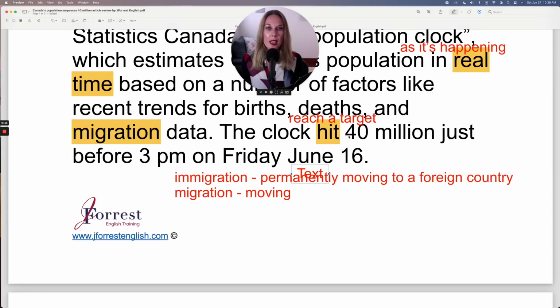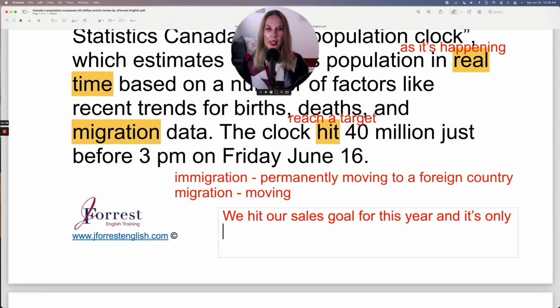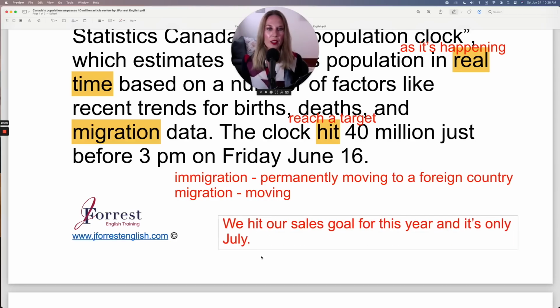So for example, in a company, they might say, we hit our sales goal for this year and it's only July. So it's only halfway through the year, but they hit their sales goal. They reached it. They achieved it. So that's how you can use hit as well. And remember that hit in the past form is still hit. Yesterday, we hit our sales goal.